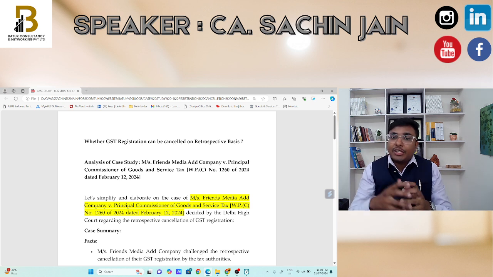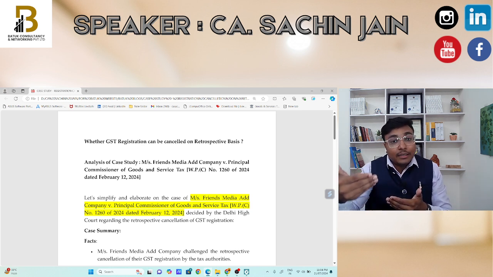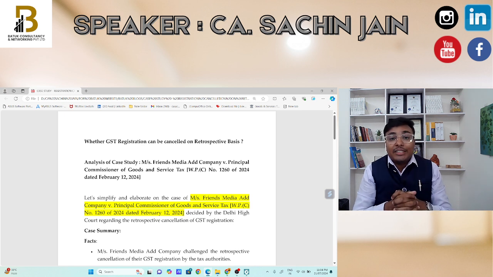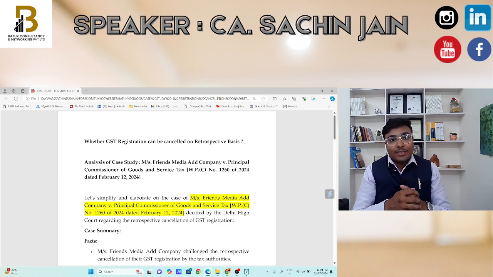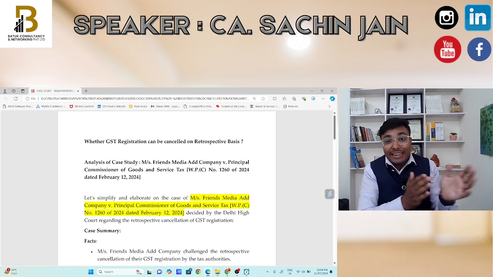In this specific situation, the Honorable Delhi High Court has held that the registration cannot be cancelled merely on the ground of non-filing of the return for a certain period. The tax authority needs to provide an opportunity to the taxpayer, and this is the most important thing. Before cancelling the registration on a retrospective basis, there is a requirement to provide a show cause notice to the taxpayer so that the taxpayer can submit their contention. This is a very important judgment for our day-to-day GST practice.